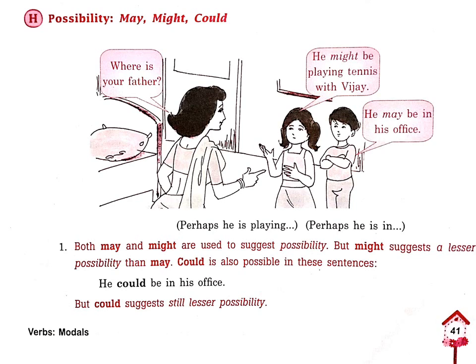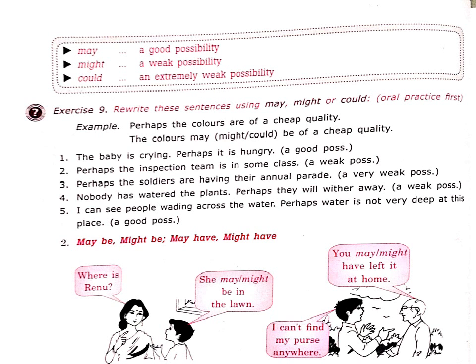Both may and might are used to suggest possibility, but might suggests a lesser possibility than may. Could is also possible in these sentences. He could be in his office, right? But could suggests a still lesser possibility. So there is a comparison. There is a difference between may and might. May is used for a high possibility, and might is used for a lesser possibility. Let's see in the next. May is a good possibility, might a weak possibility, could an extremely weak possibility. You will get these in your sentences at the end. Based on this you will frame the sentences, children.